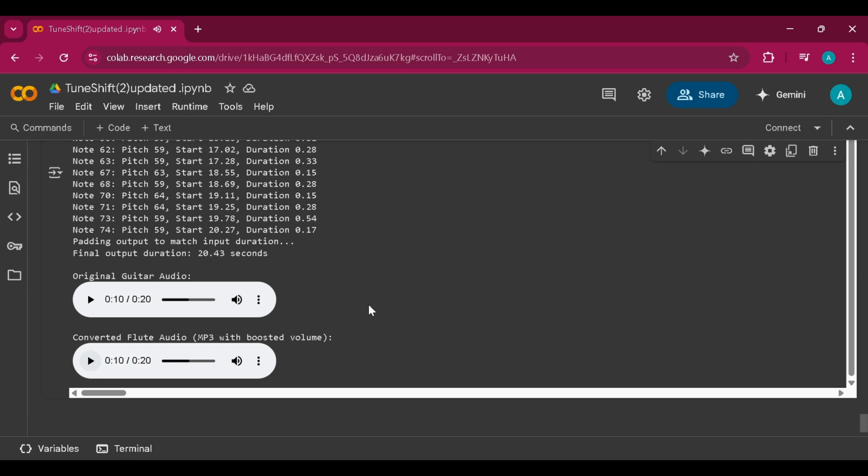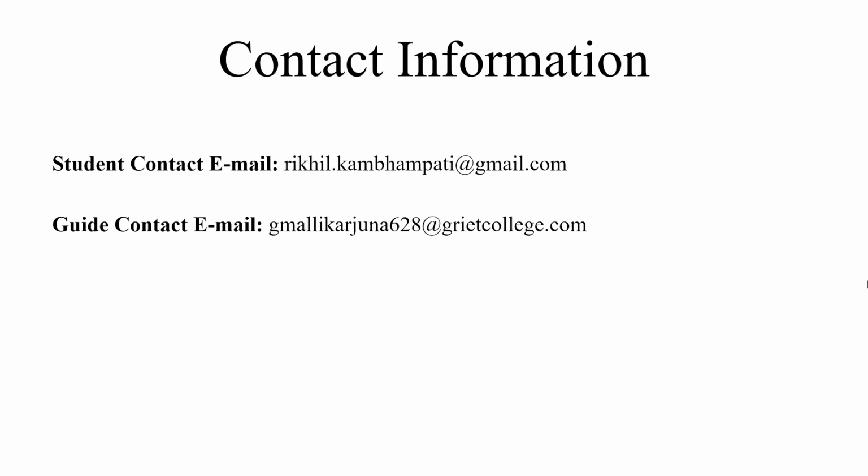So this was instrumental conversion where we tried to convert from one musical instrument to another using the Librosa Python library and diffusion models.